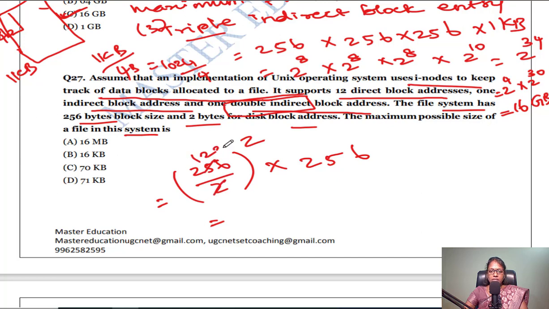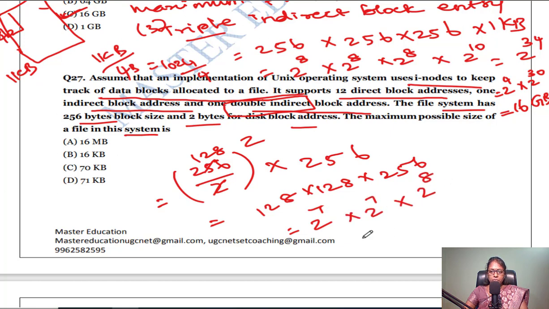So if you cancel, 128 into 128 into 2 into 256, you can write it as 2 power 7, 2 power 7, 2 power 1, and 2 power 8. 128 is 2 power 7.